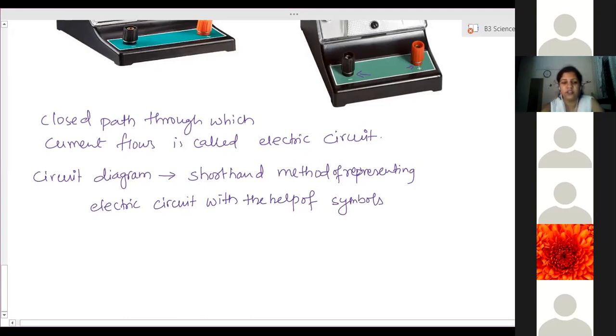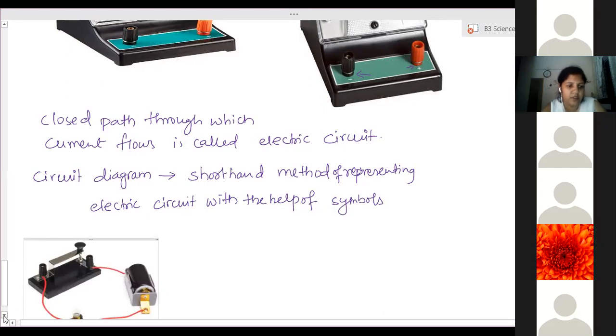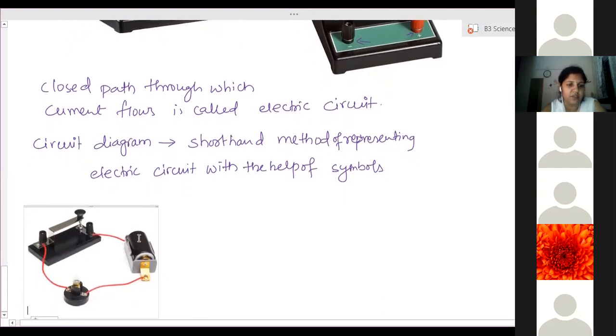If you see a simple circuit, which consists of this. This is a simple electric circuit in which this is a battery, this is a switch, and this is a bulb. So this is a simple electric circuit where we have connected a closed path. Are you able to see the closed path?